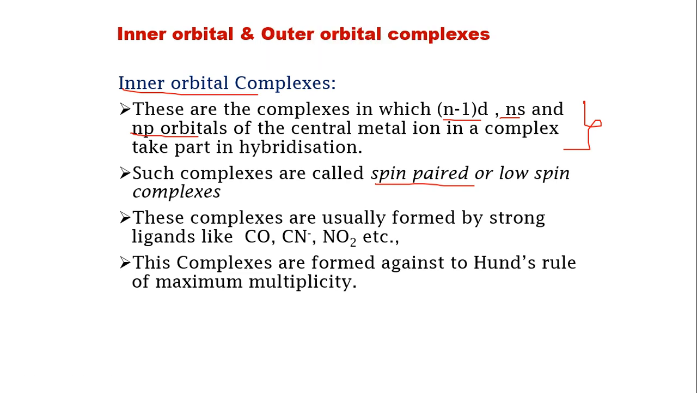These complexes are usually formed by strong field ligands like CO, CN minus, NO2 minus, etc. These complexes are formed against Hund's rule of maximum multiplicity. Hund's rule says that every orbital in a subshell is singly occupied with one electron before any one orbital is doubly occupied. So these inner orbital complexes are formed against Hund's rule of maximum multiplicity.